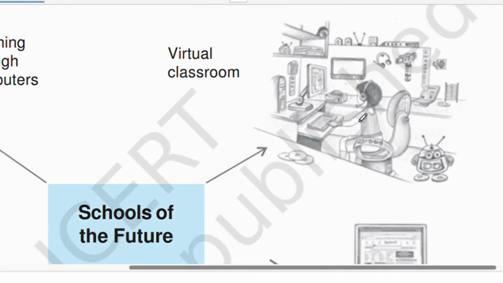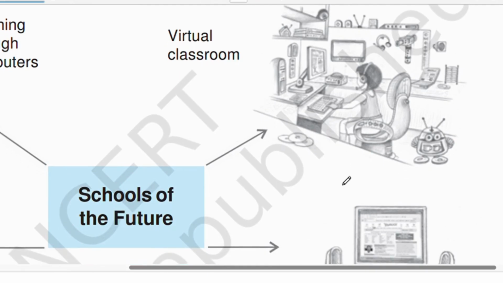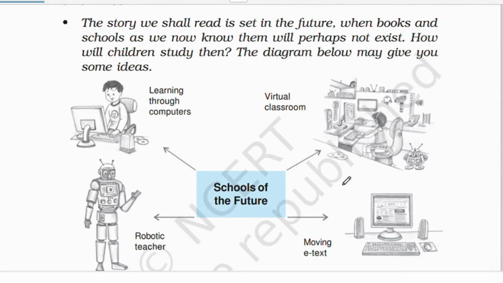So in this picture we can see a boy. He has a room, he's sitting on a chair, and he has a whole setup of a computer, television, whatever you want to say. It's a computer actually. Over there he's doing online schooling. We used to have online classes in the lockdown, so that would be one case.